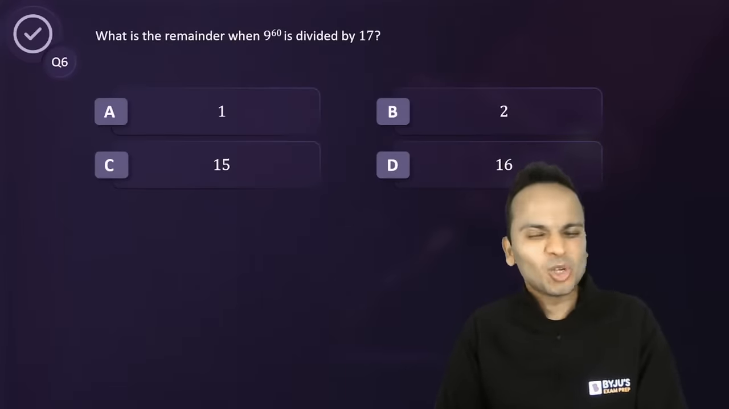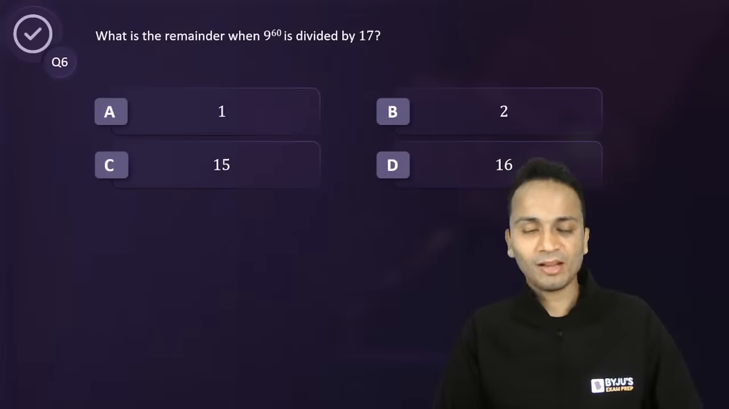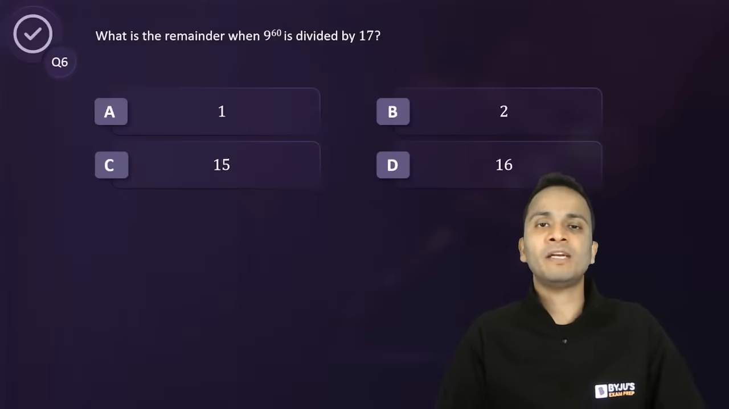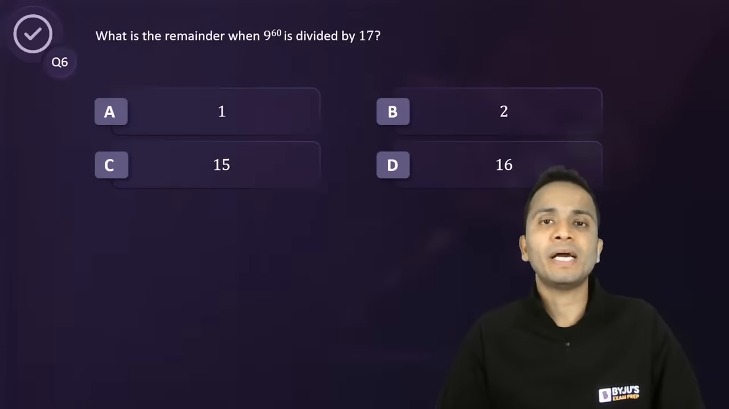Yes, Mandeep, there was a square as well. All right. Now, what is the remainder when 9 raised to the power 60 is divided by 17? 9 raised to the power 60 when divided by 17.